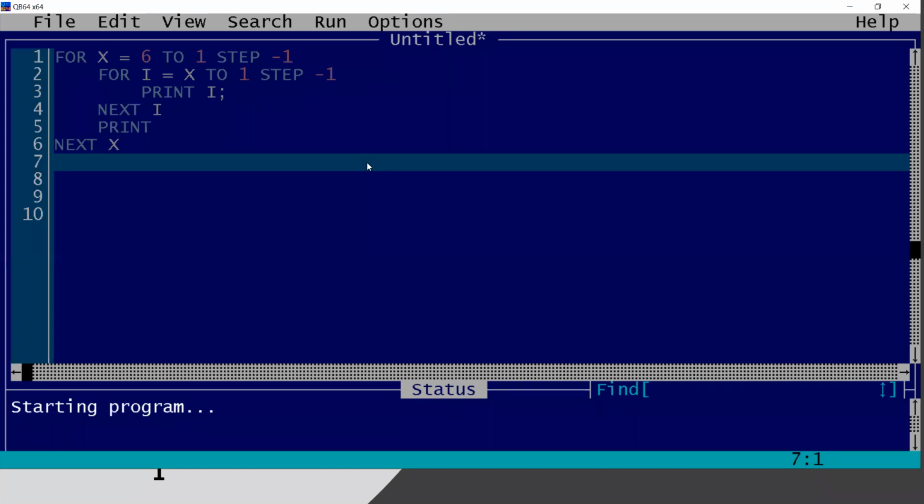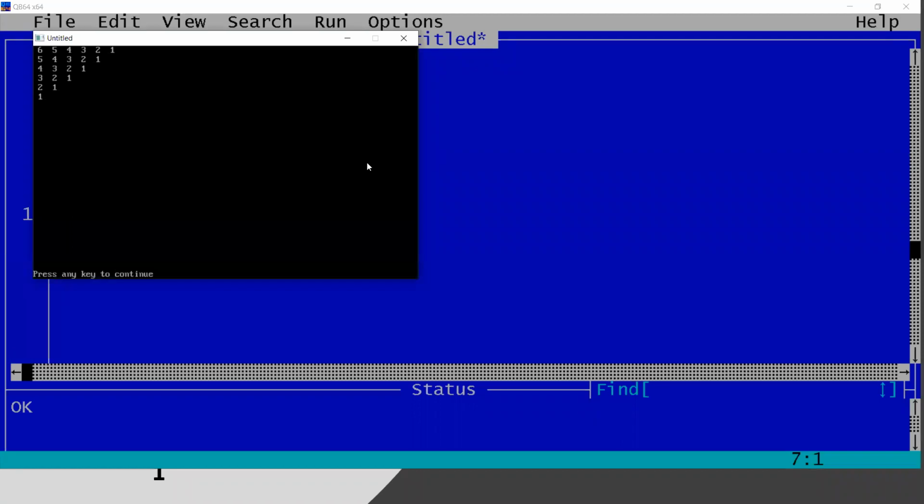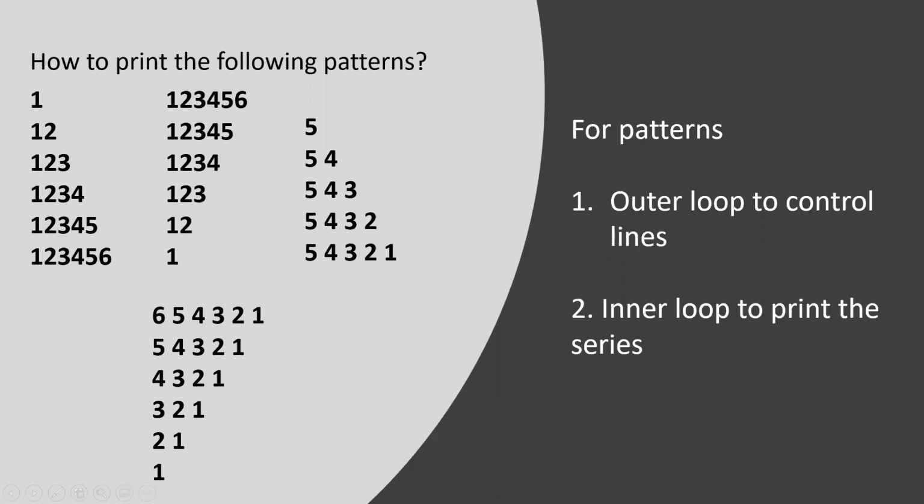If it is not, you can review the video once again, and you can contact me via my mail ID or the comment section. Anyhow, you can follow this structure. Look, it is printing the pattern correctly. Okay, so let me go to the topic now.